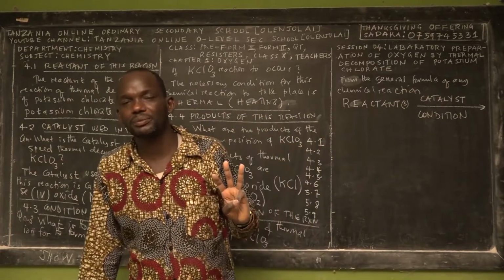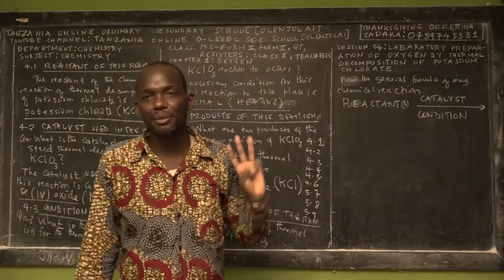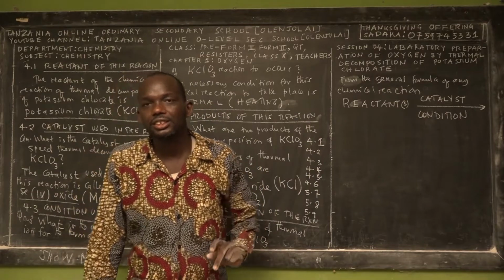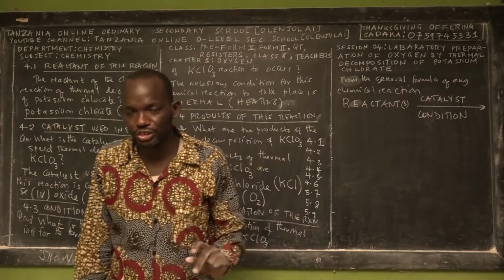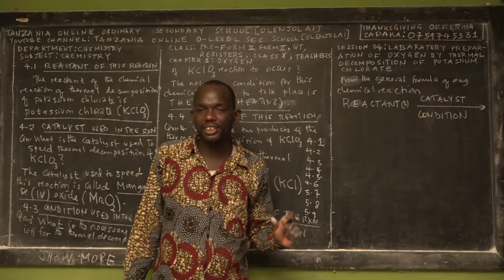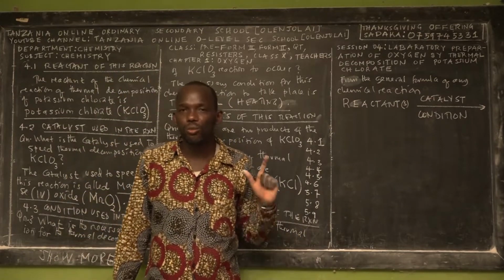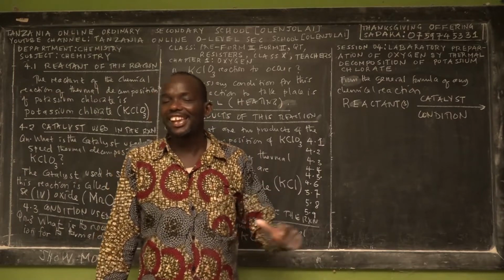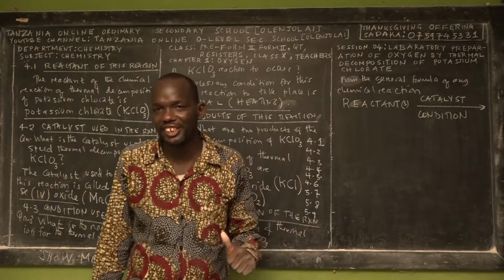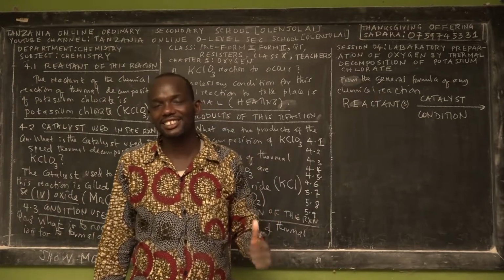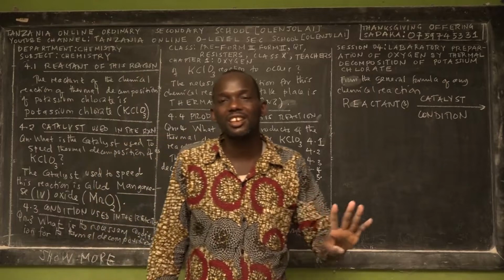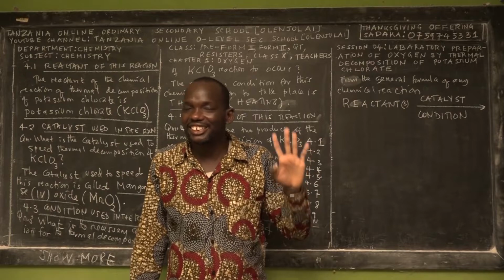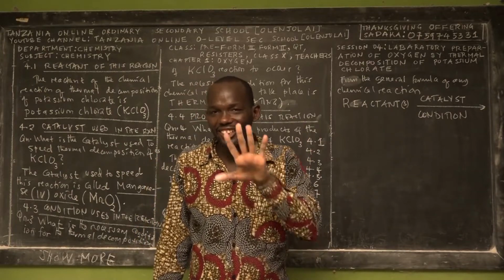Second, with a catalyst but without a condition. Third, with the necessary condition but without a catalyst. Fourth, under the presence of both catalyst and condition. So there are four possibilities for chemical reactions in relation to catalyst and condition.